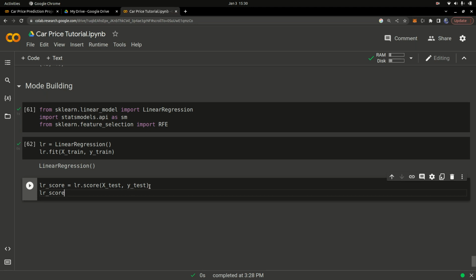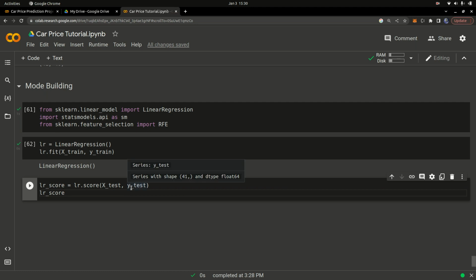Basically, you can think of this as giving a test to the model. In school, your teachers will give you a test based on questions that you have never seen, but basically using the same methodology of finding the answers that they taught in class, right? Something very similar to this. You're saying linear model object dot score, and you're passing it the X test and the Y test, basically the features and the correct answers, to see how well it's going to do.